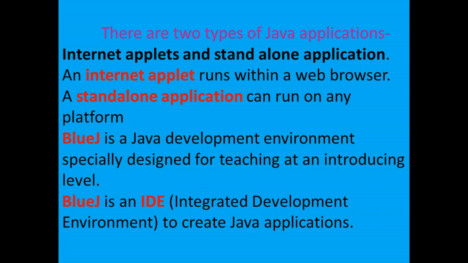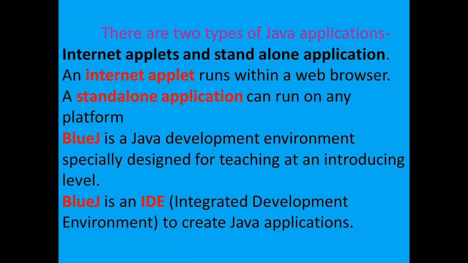In browsers, we can run these Internet applets. Okay, and the second one is standalone application. A standalone application can run on any platform. We are studying about these standalone applications. This is mainly designed to solve application programming.